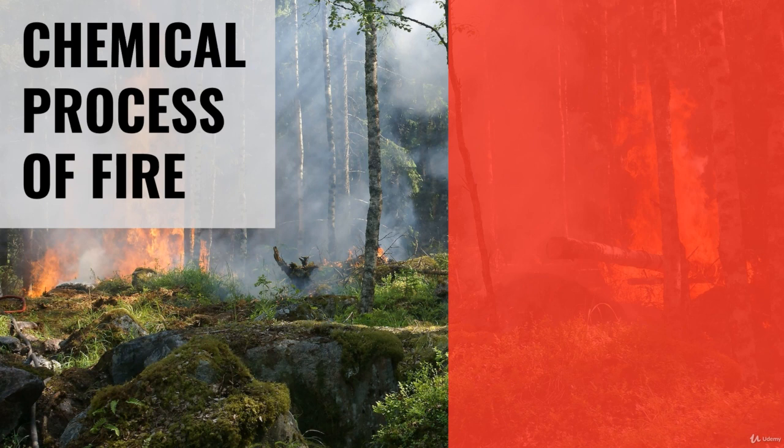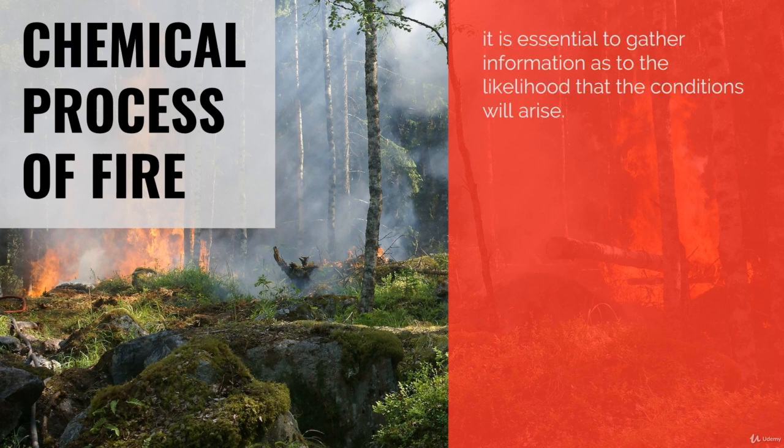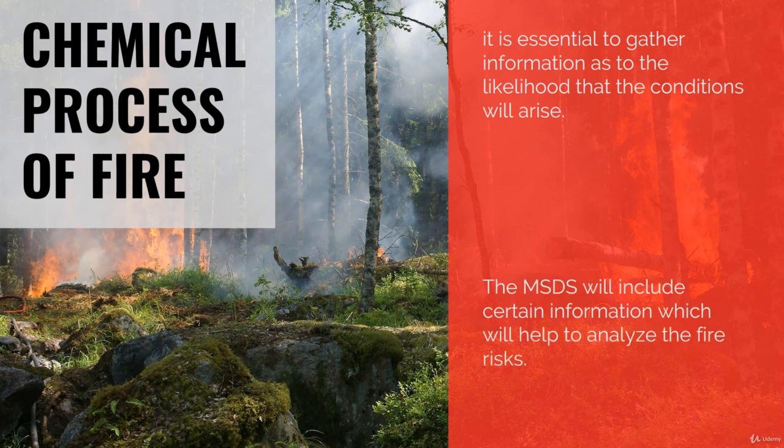Welcome back. Last lesson we discussed the main groups of fuel sources, and today we continue with the chemical process of the fire. There are specific conditions which are needed for the fire process to start and continue. So we need information to evaluate if these conditions present the potential of fire or not. For example, flammable materials are provided with information sheets called Material Safety Data Sheet, or the MSDS, which are produced by the manufacturer, and the MSDS will include certain information which will help to analyze the fire risks.